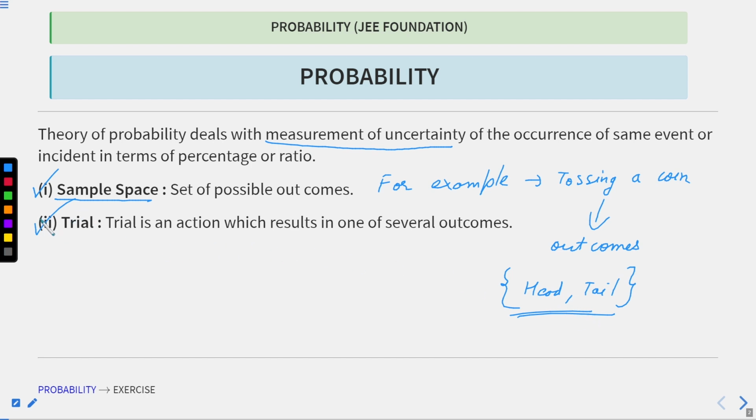Okay, now what is a trial? A trial is an action which results in one of several events. So a trial means it is an action which results in one of several events, several outcomes. Our outcomes are this one and this one. So in a trial, each one of these will happen, either a head comes or a tail comes. I hope this is also clear.